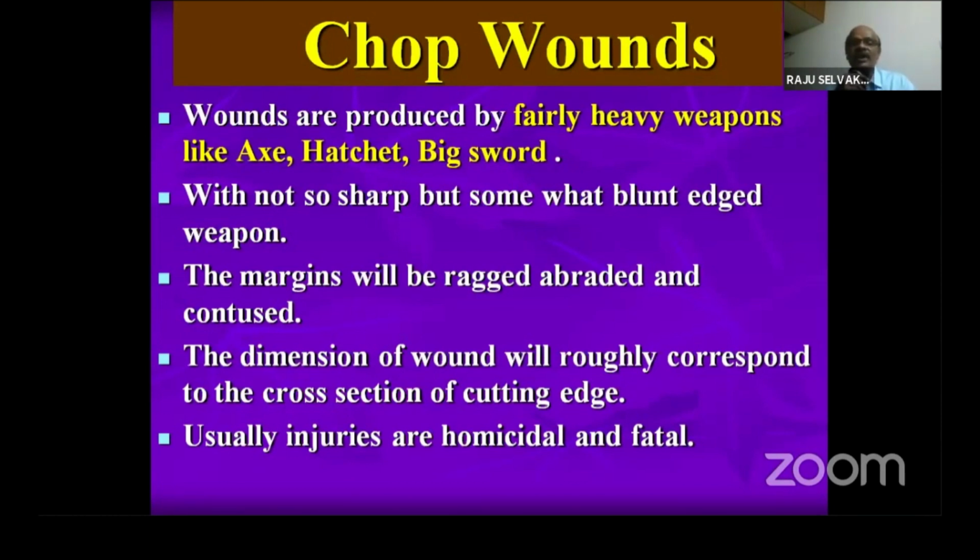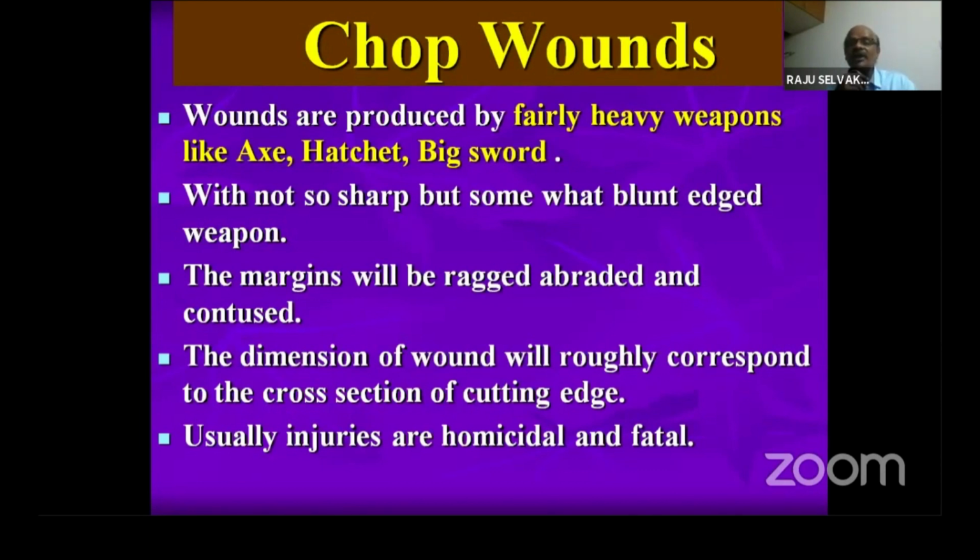Wounds produced by fairly heavy weapons like an axe, hatchet, or big sword, which are not so sharp but somewhat blunt, and because the weapon is heavy, the margins will be ragged, abraded, and contused. If the weapon is not very sharp, the margins can be abraded or contused. The dimension of the wound will roughly correspond to the cross section of the cutting edge because it is a heavy cutting weapon. Usually the injuries are homicidal and fatal.